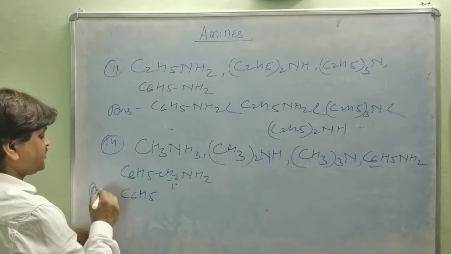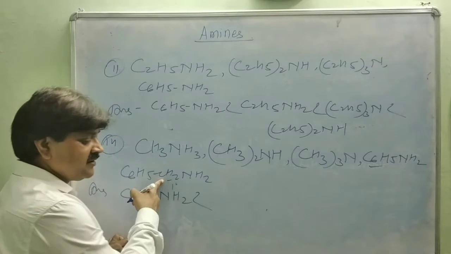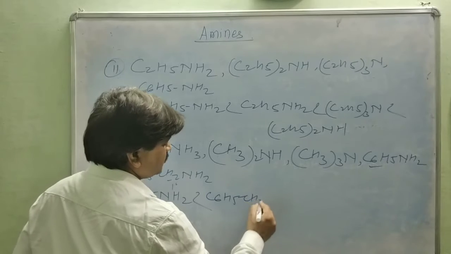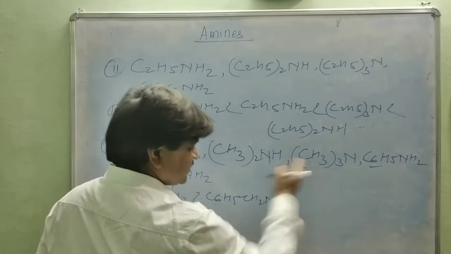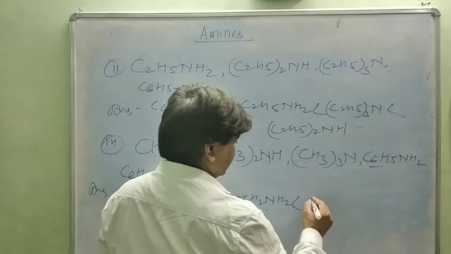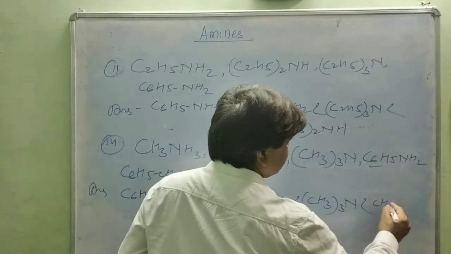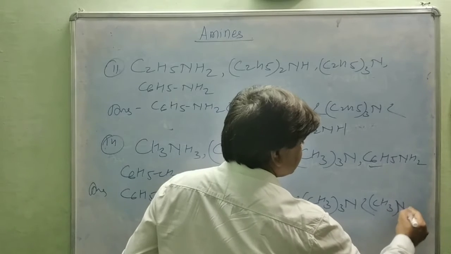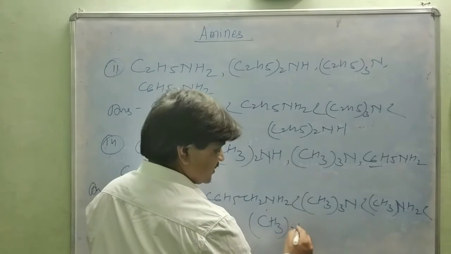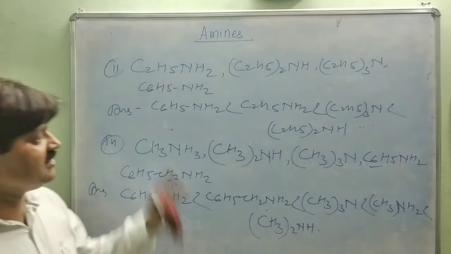The answer is C6H5NH2 is less than benzylamine C6H5CH2NH2, then the tertiary (CH3)3N is less than CH3NH2, primary, which is less than (CH3)2NH. So this is the order of basicity of the given amines.